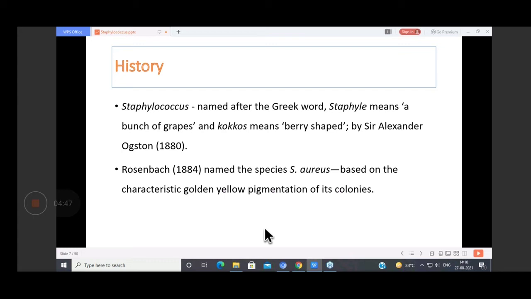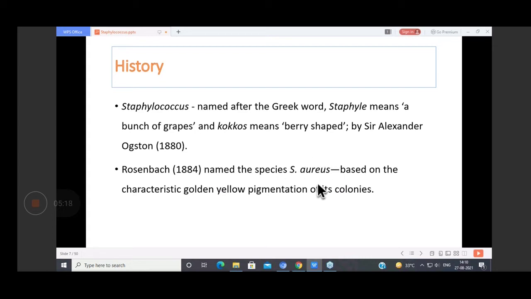Staphylococcus was named after Greek words. Staphyle means bunch of grapes, and coccus means berry shaped. Then Rosenbach in 1884 named the species as Staphylococcus aureus.